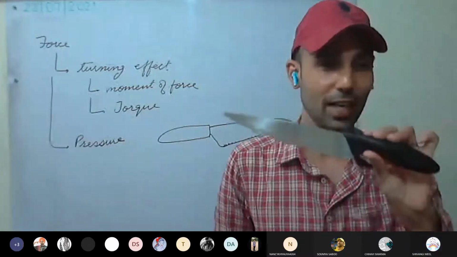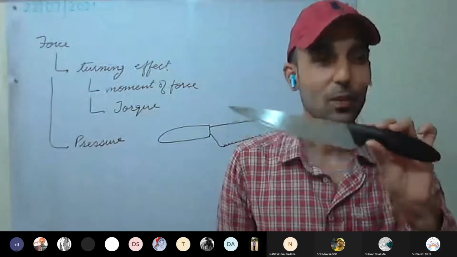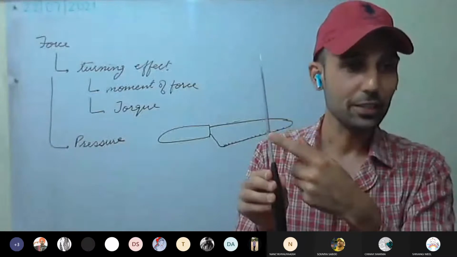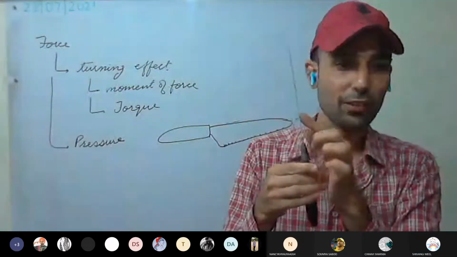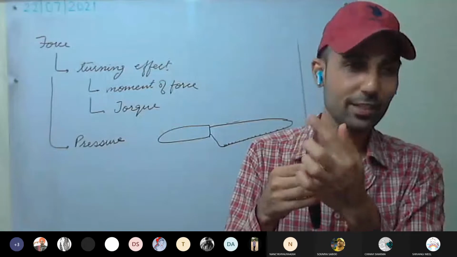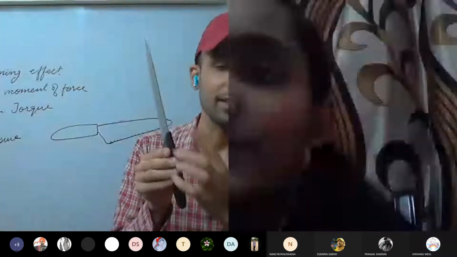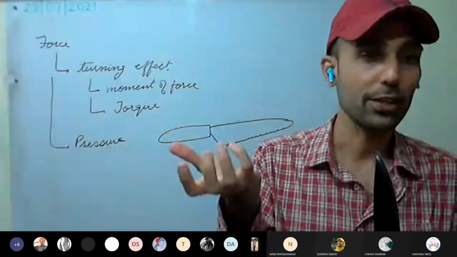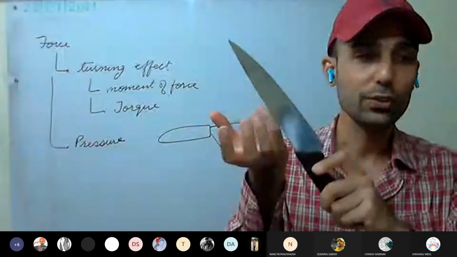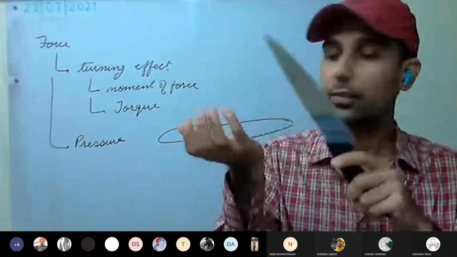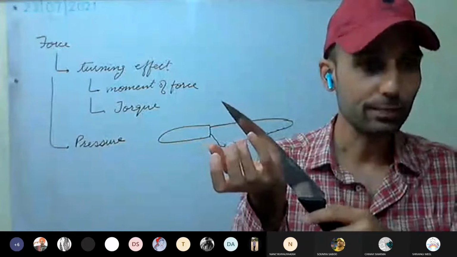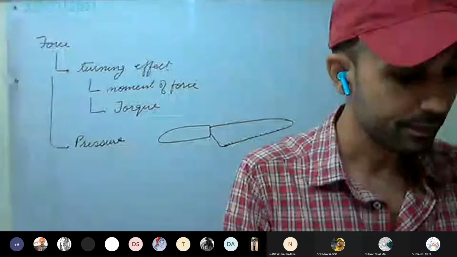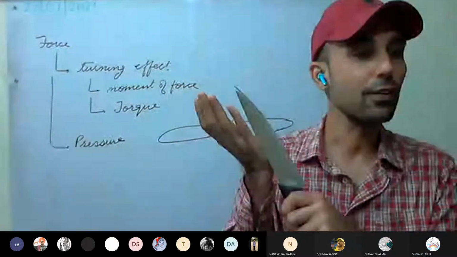So this is a knife. You can see this edge, it's the blunt edge, whereas this edge is very sharp. For example, we have an apple, or you can take a tomato or potato, anything. If I am applying force using the blunt edge to cut the fruit, I'll have to apply much force. And even the cutting won't be smooth.